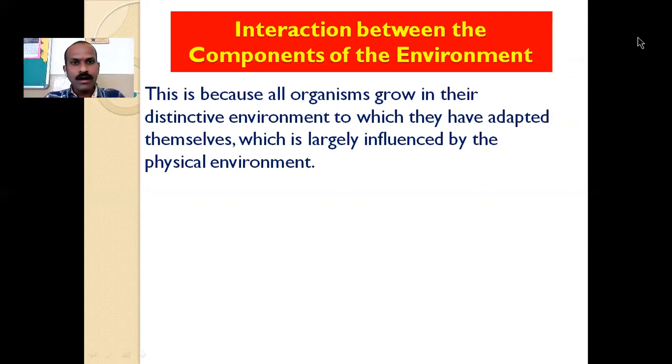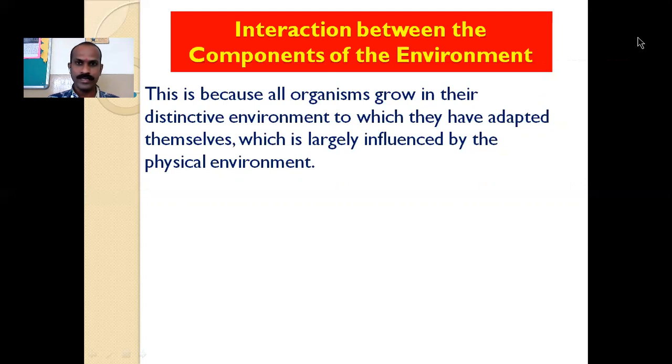This is because all organisms grow in their distinctive environment, to which they have adapted themselves, which is largely influenced by the physical environment.